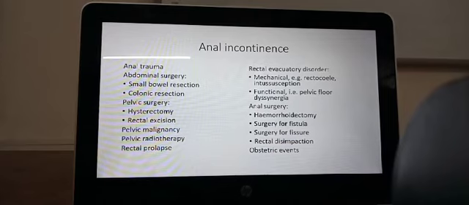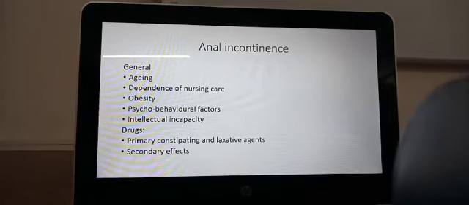Suppose there is a tear of the vagina during delivery, that can cause it. You can get a complete perineal tear during a delivery because the child has a big head or because it is a difficult delivery or while applying forceps, these obstetric events can lead to anal incontinence. Okay.